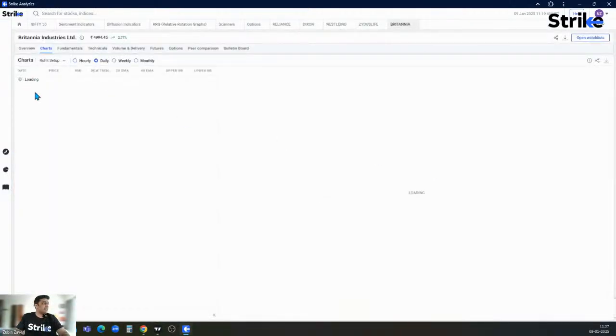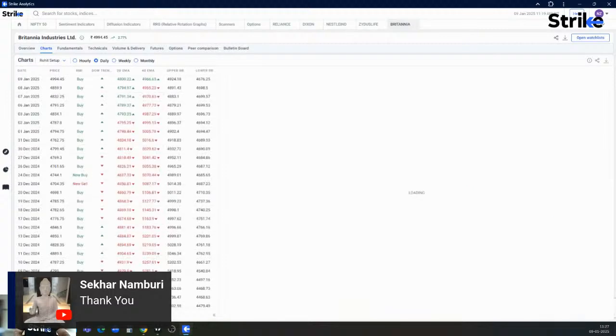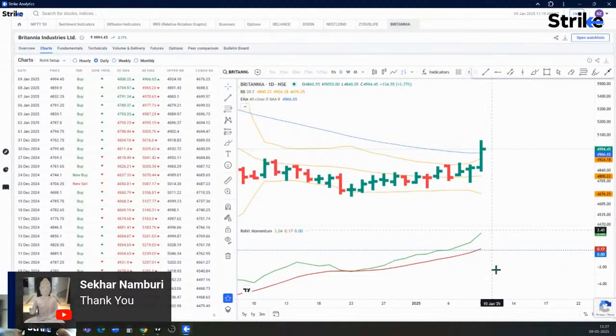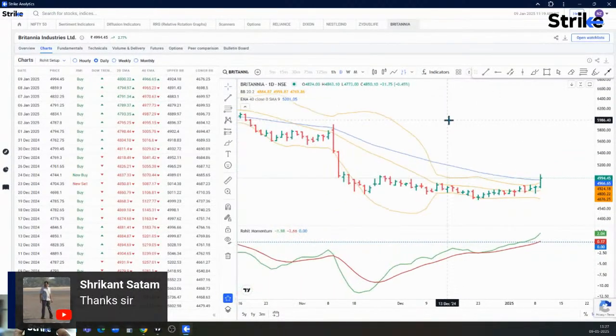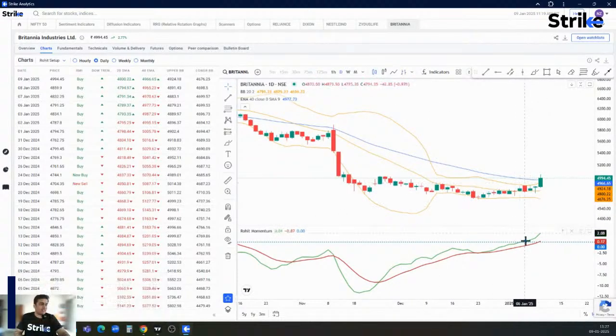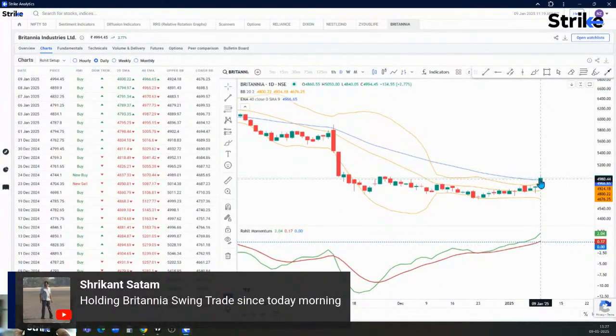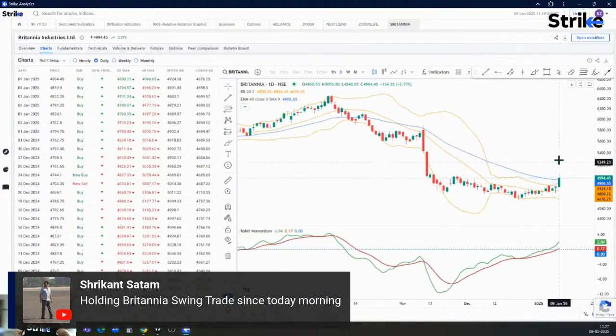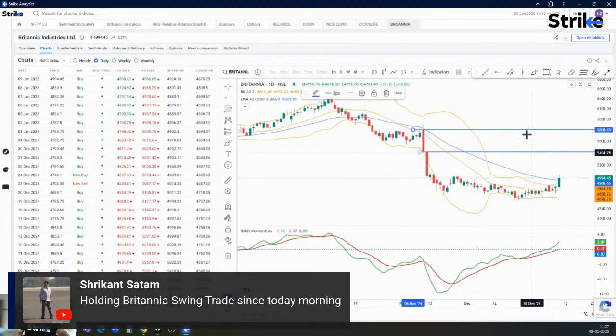Britannia charts. So yeah, look at Britannia again. There is a nice Bollinger Band squeeze on the daily chart. Momentum positive, trying to close above 40 EMA. All right, so a short-term move can be expected. The first resistance could be somewhere at this high, and the second resistance could be at this particular high.